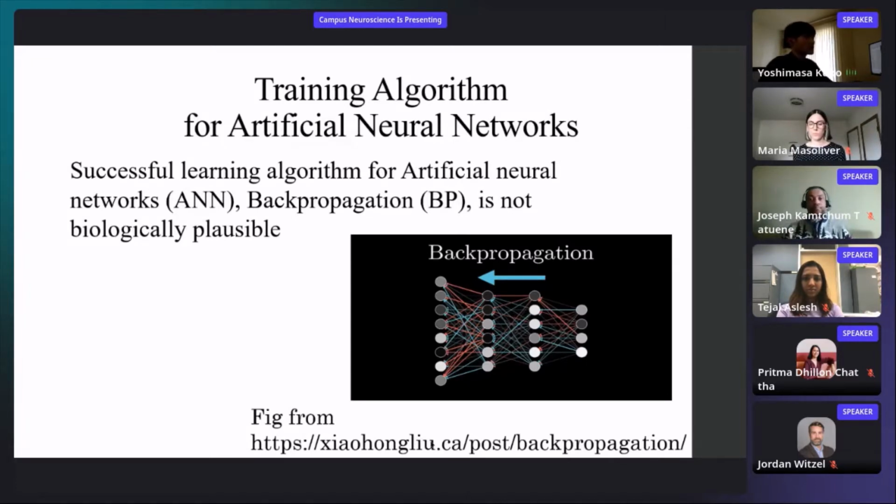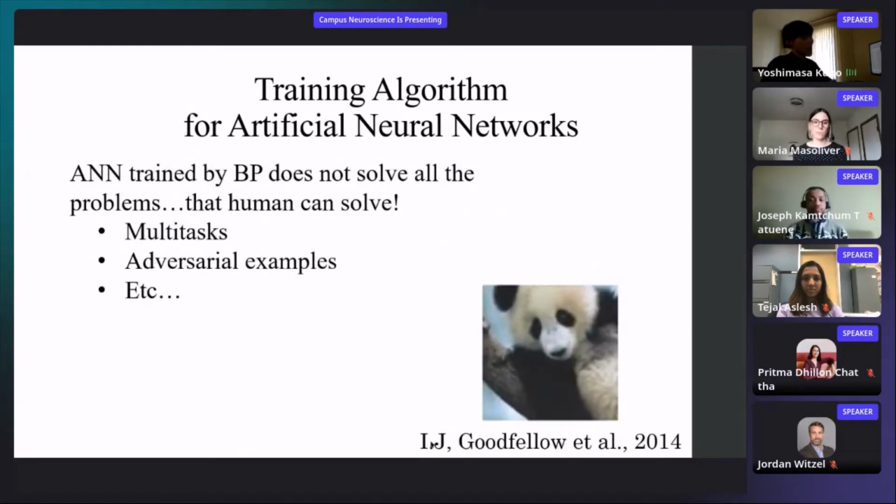Next slide, please. So an artificial neural network trained by backpropagation does not solve all the problems that humans can solve, such as multitasking. For example, you can listen to music while you are studying, right? Another example is adversarial examples.